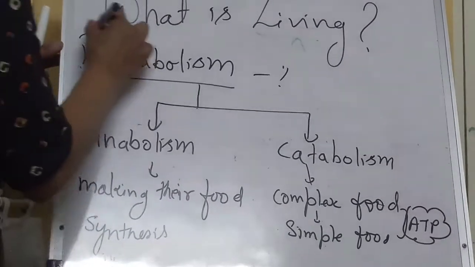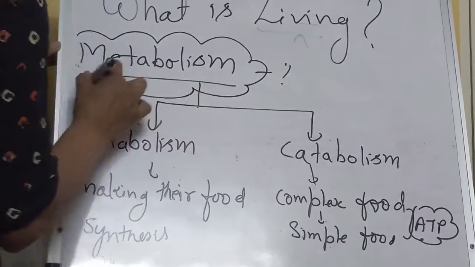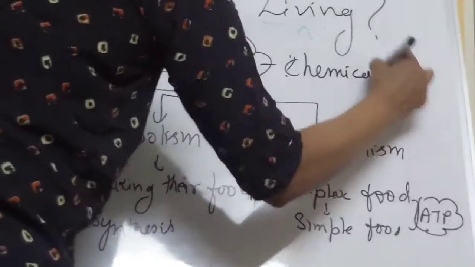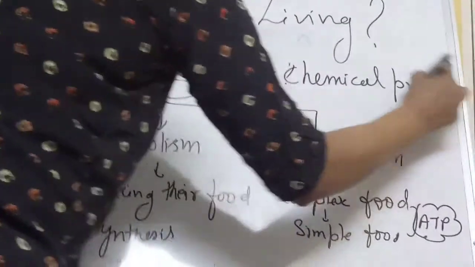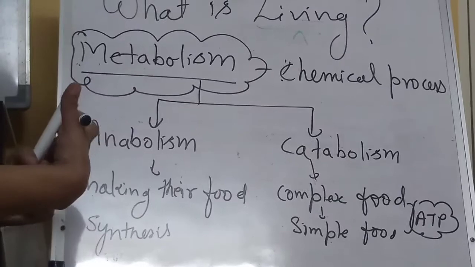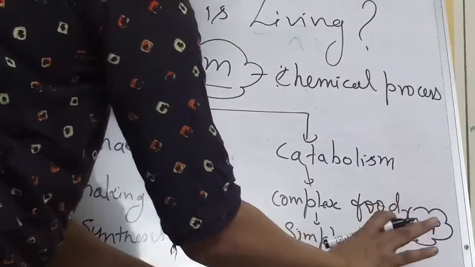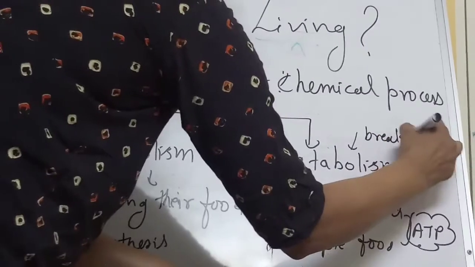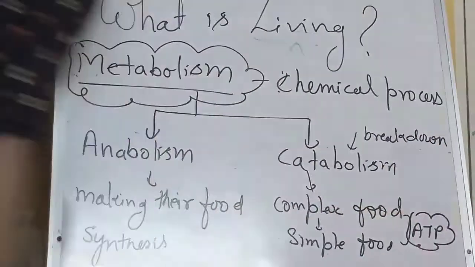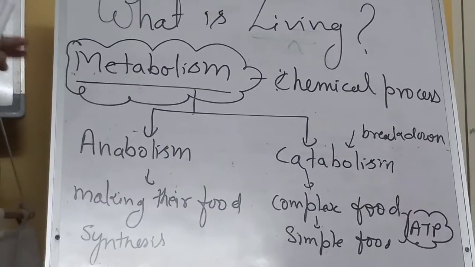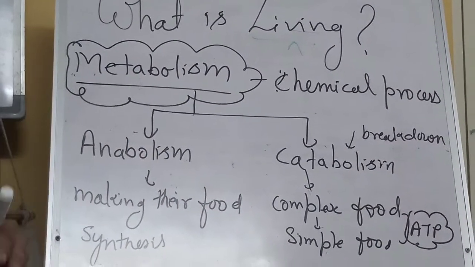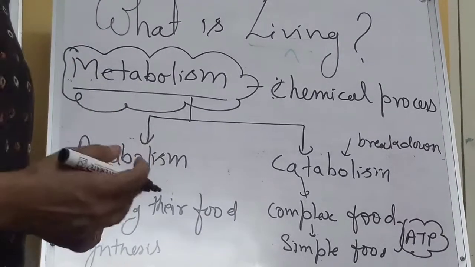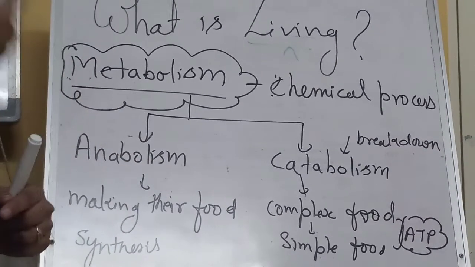So metabolism is a chemical process in the body. This chemical process can be a synthesis, or it can be a consumption or breakdown process. This is a breakdown process. Okay students, I think you understand metabolism. This is the first characteristic. The next characteristics we will see in our next session.